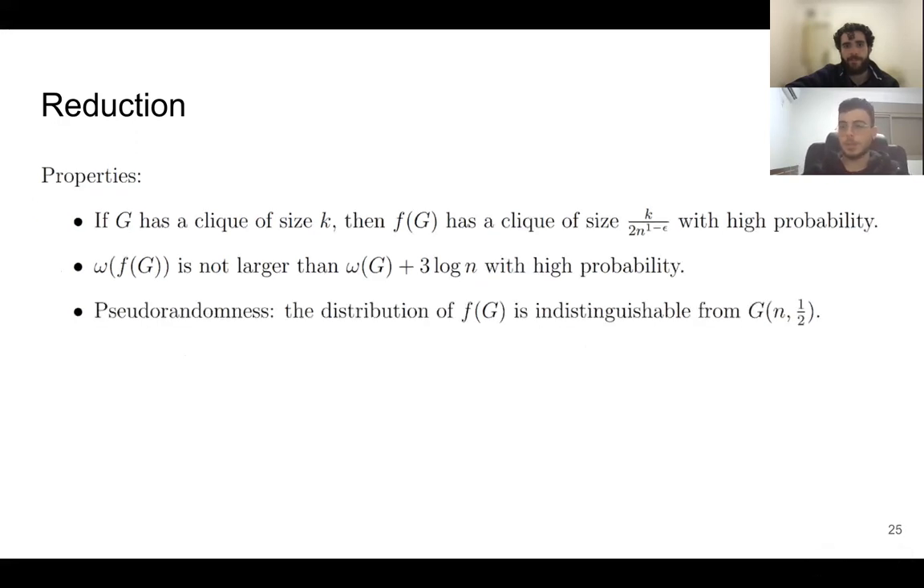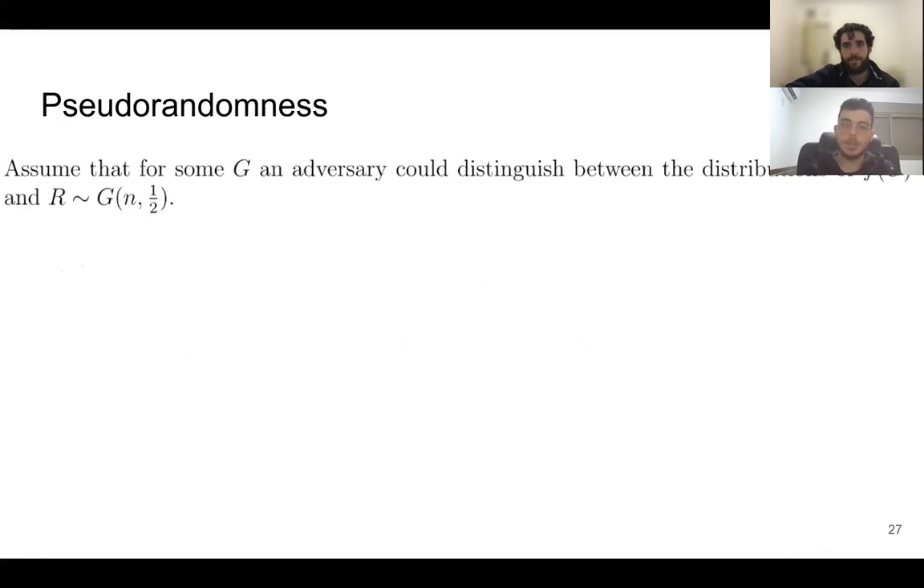The third property is pseudorandomness, which we will show now. Next slide. Now, assume that for some input graph G, an adversary could distinguish between the distribution of f of G and a uniformly random graph R.